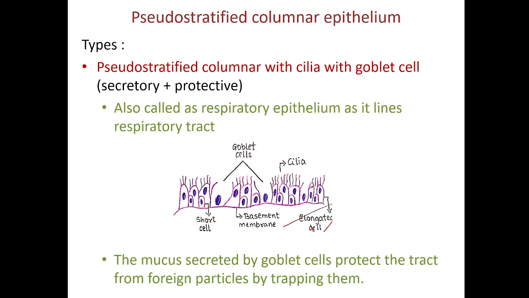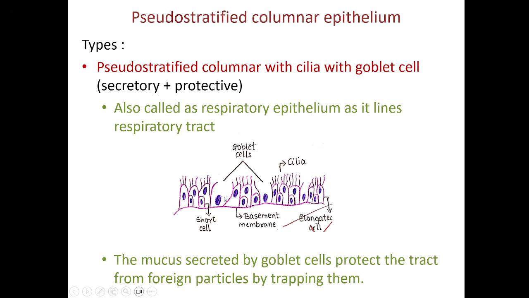So the first type in this is pseudostratified columnar epithelium with cilia with goblet cell. So this is a pseudostratified epithelium. On top of the bigger cell, the heightened cell, cilia will be present. In between, goblet cells are present. Goblet cell is a unicellular gland. Their shape is like a goblet. That's why we call it a goblet cell.